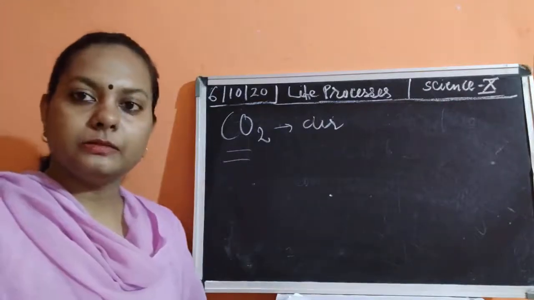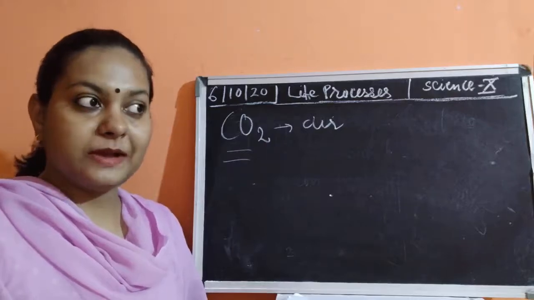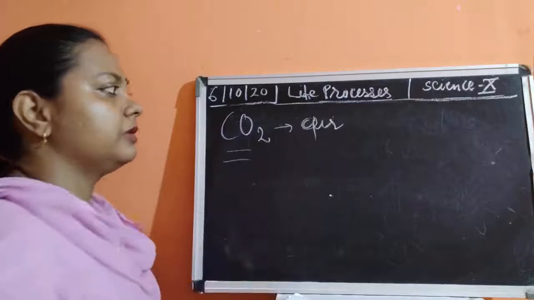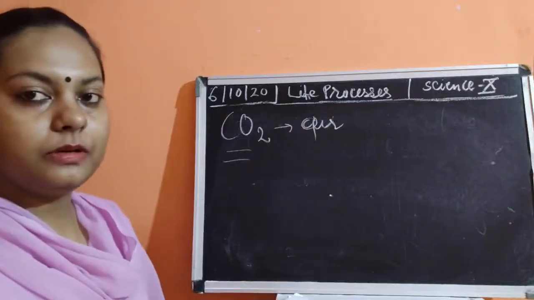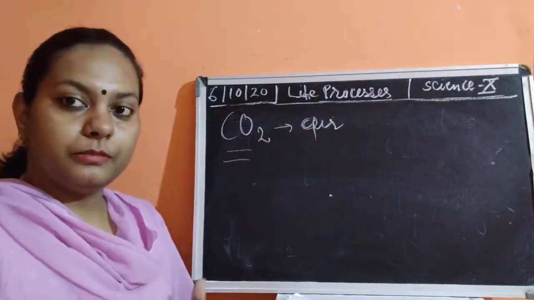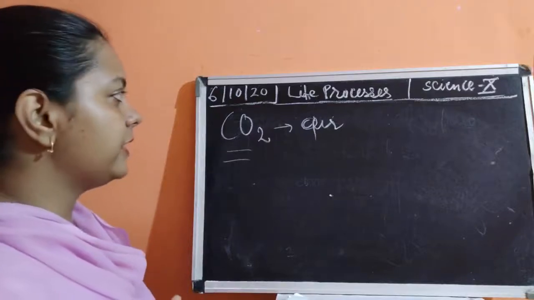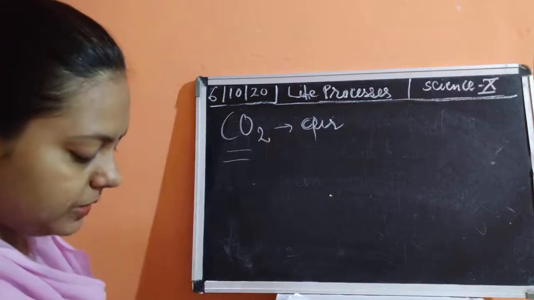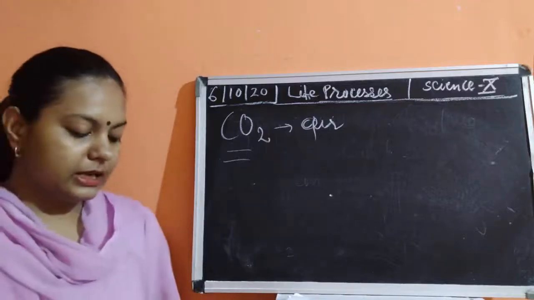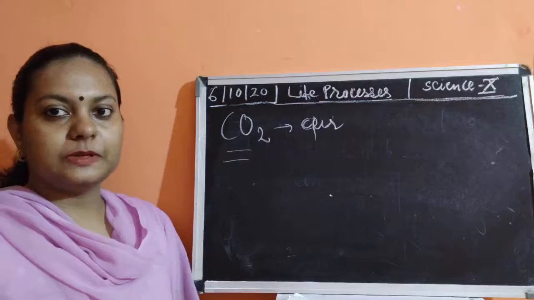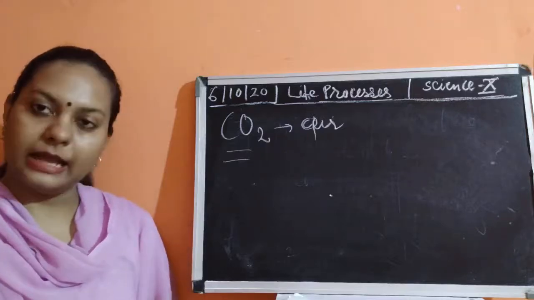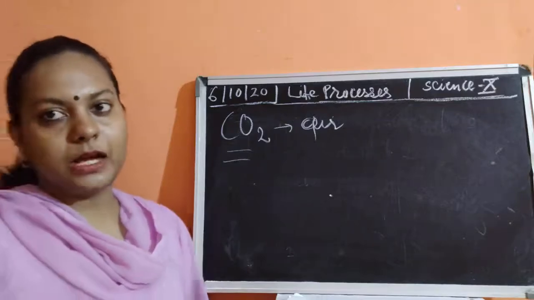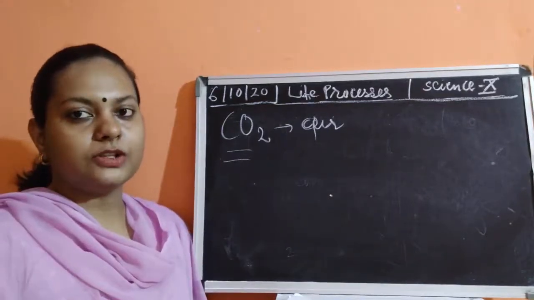Okay, so there are various other important ways by which this carbon dioxide is being added. Because of combustion, there are different fuels which, when burned, give rise to the gas which is carbon dioxide. Now this carbon dioxide is also released by the process of respiration by human beings and by animals also.